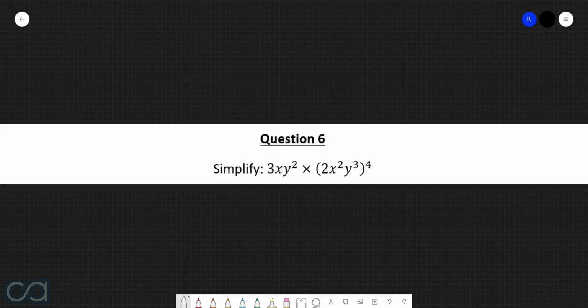Question 6. Simplify 3xy squared times 2x squared y cubed, all to the power of 4. Okay, so here we have 3xy squared multiplied by 2x squared y cubed, all being raised to the power of 4. Now, just to make our lives a little bit easier, the first thing that we're going to do with this particular question is actually apply this power of 4 to everything inside of this product here.